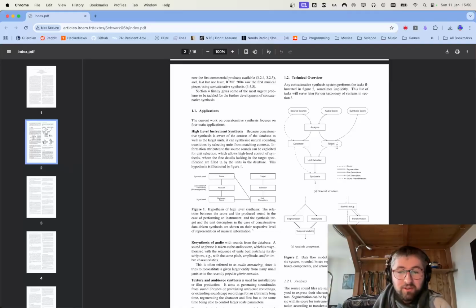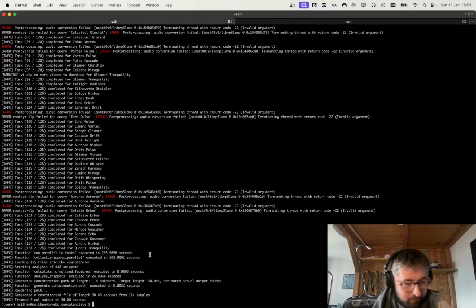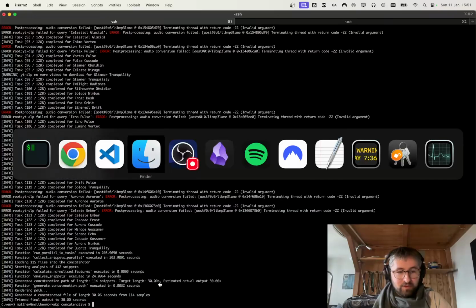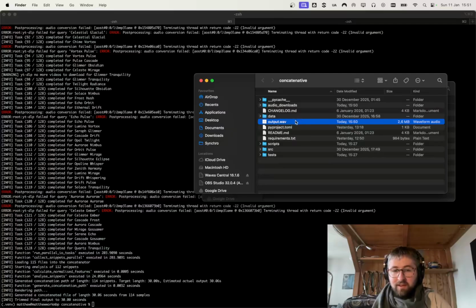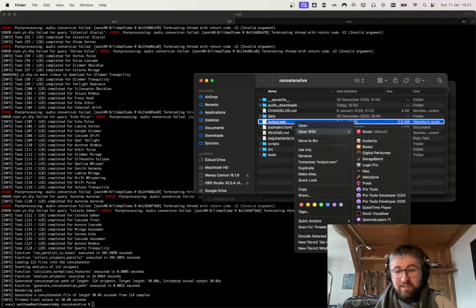What I'm doing is not using this target, and I'm just allowing it to create a random path through the audio. And if I look back here now, we can see that it's all finished. All the videos got downloaded, it did the analysis of them all, and it gave me this 30-second output clip. And the most important question is, does what comes out of this sound good? And the answer to that question is unfortunately no. So I'll just play what we got.